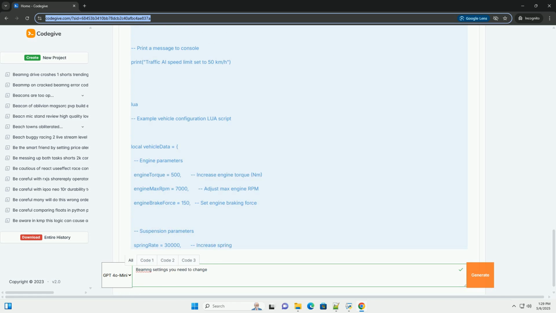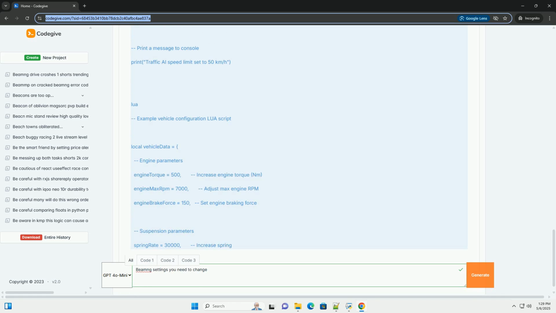Use the in-game console for debugging. The console is your best friend for testing code snippets and checking error messages. Use print statements liberally to debug your code. Start small and build up. Don't try to change everything at once. Start with small, manageable changes and gradually increase the complexity of your code.